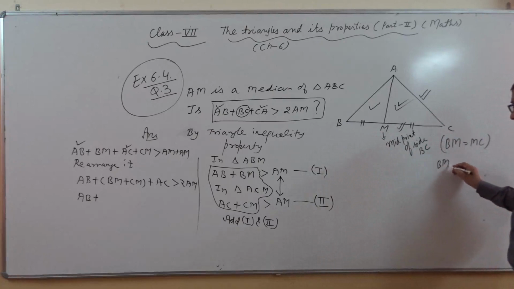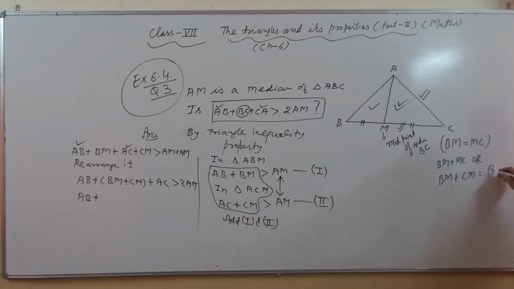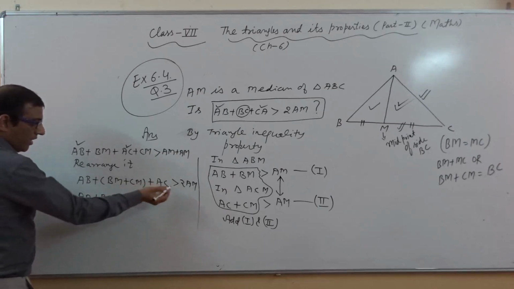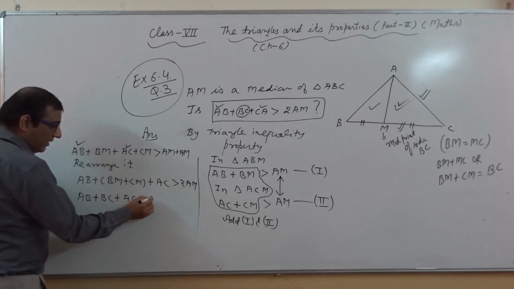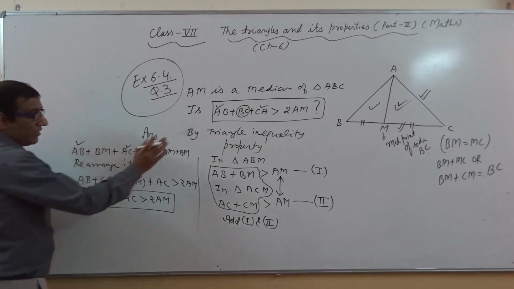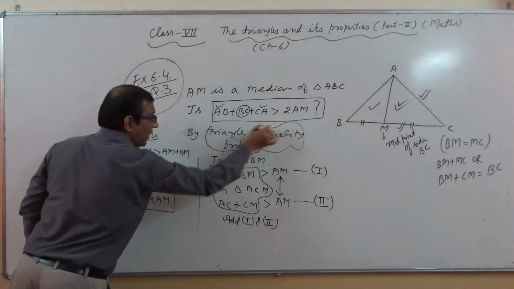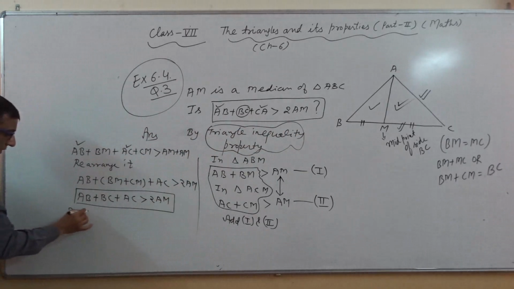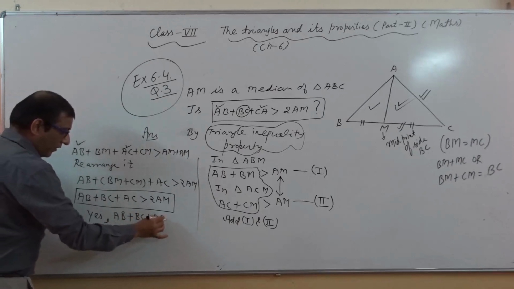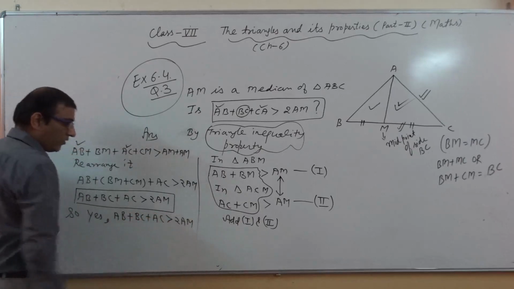or BM plus CM is equal to BC, because that is the midpoint. What will we write here? We will write BC plus AC, or CA, both the same thing, is greater than 2AM. It means we get the relation with the help of triangle inequality property. So we can say yes, AB plus BC plus AC is greater than 2AM.